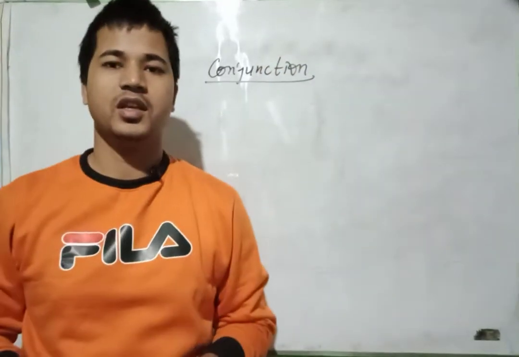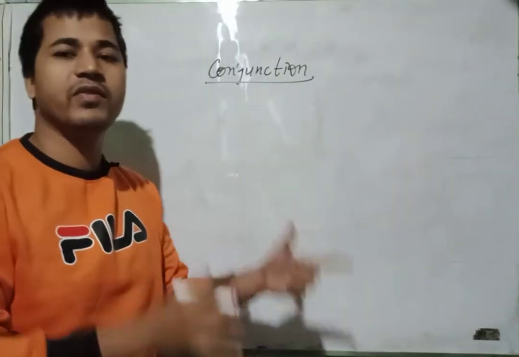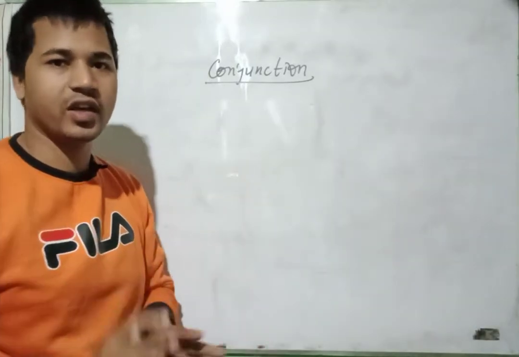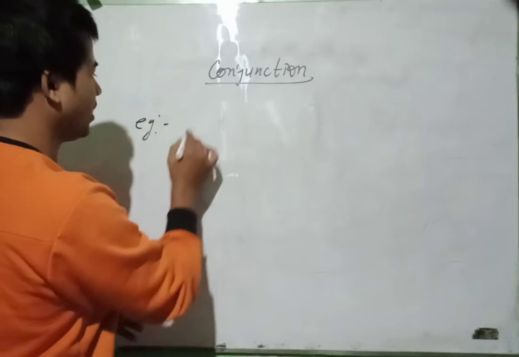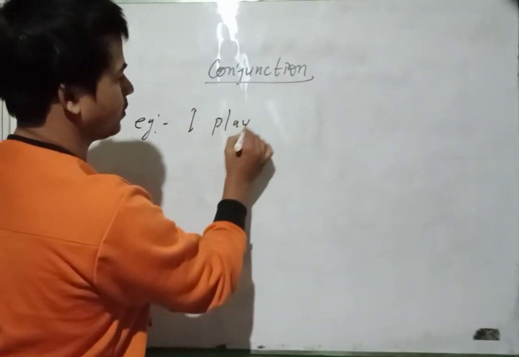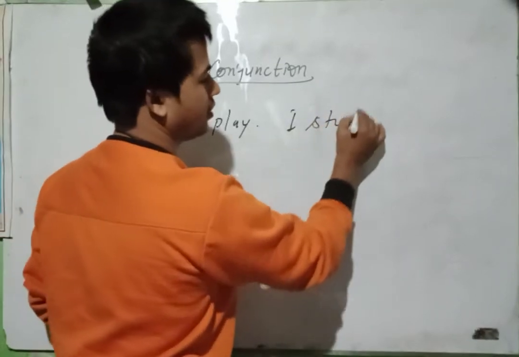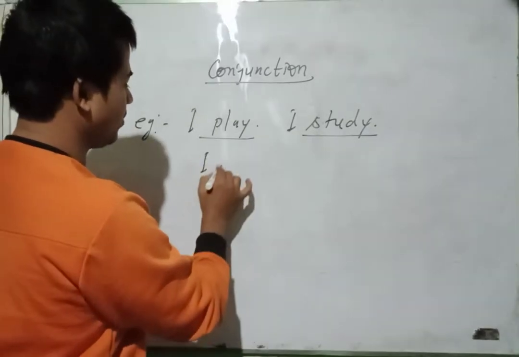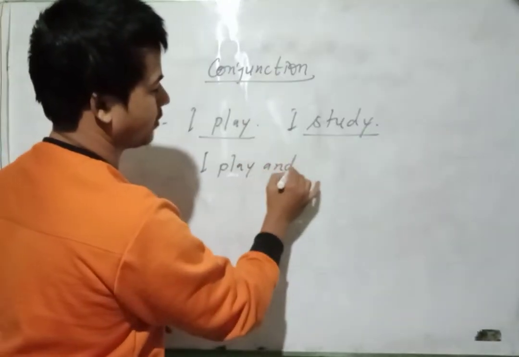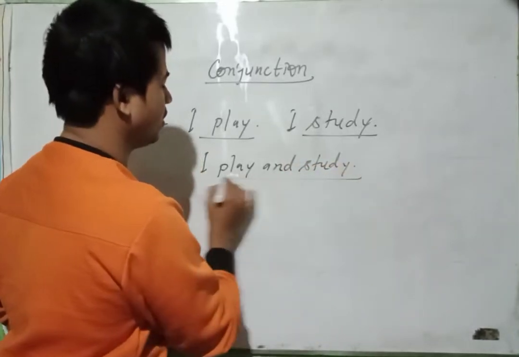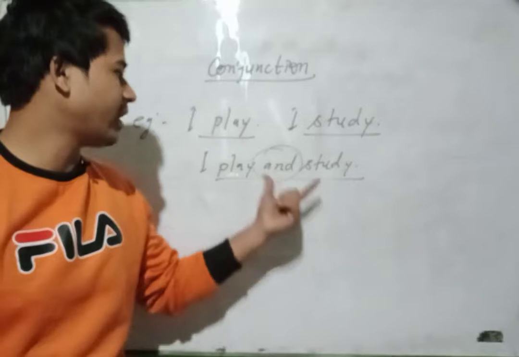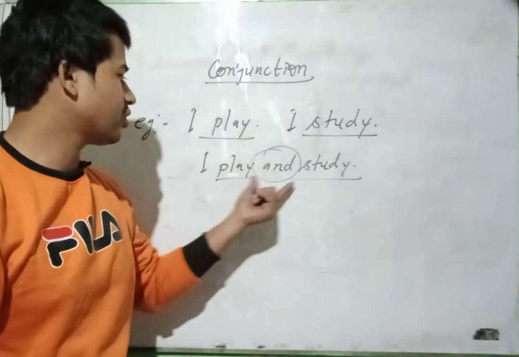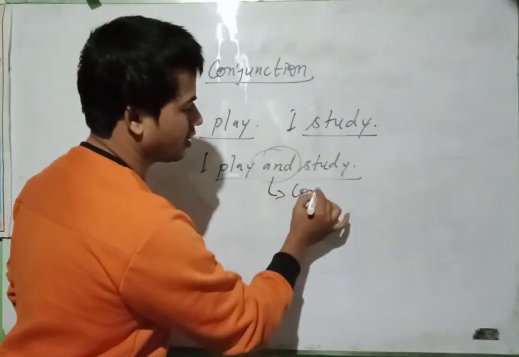What is conjunction? First we have some examples by which we can understand what conjunction is, then we will start the detailed study. Suppose I play, I study. There are two sentences and we have to combine them. I play and study. Look at this. This is a word which combines two sentences. This is called conjunction.